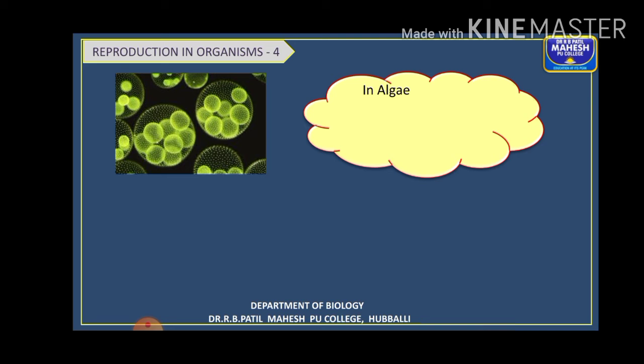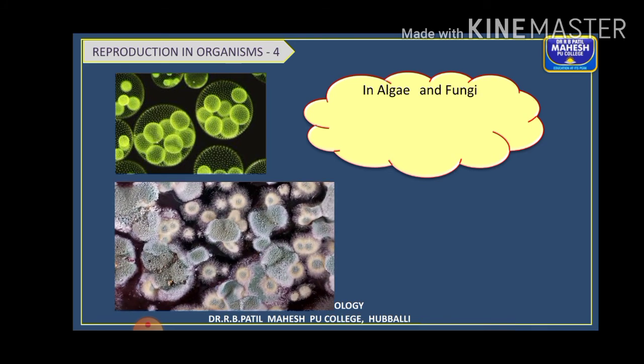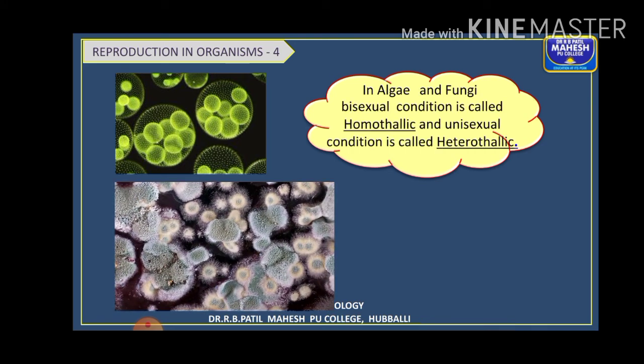Now coming to the lower forms like algae, the fungi, here the bisexual condition is called homothallic. In higher plants you have flowers, male flower different, female flower different, but when you speak about the lower forms like the algae or the fungi, there the plant body is not differentiated. So what do you have there?